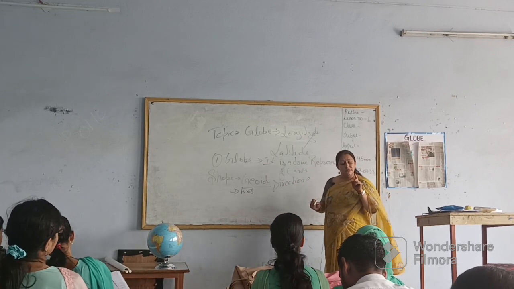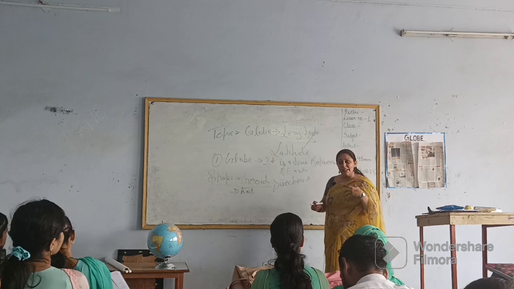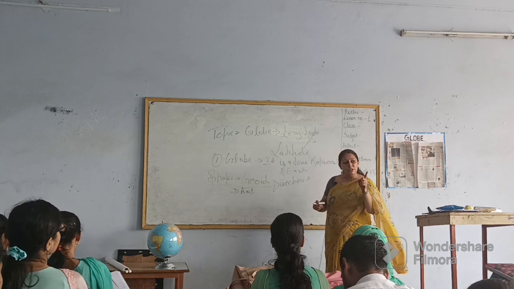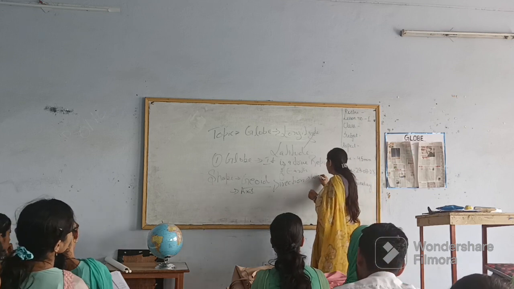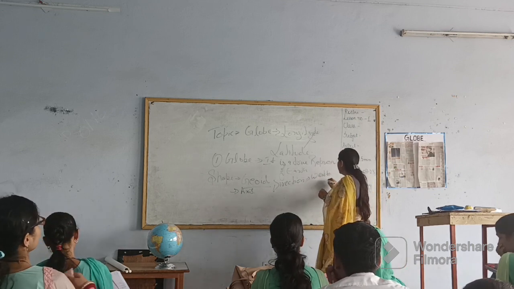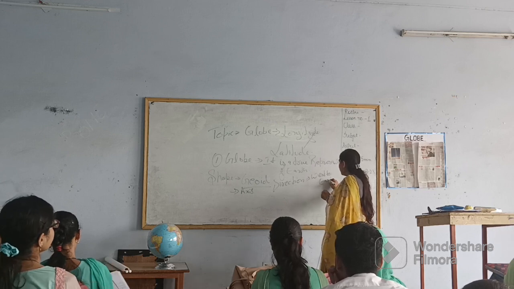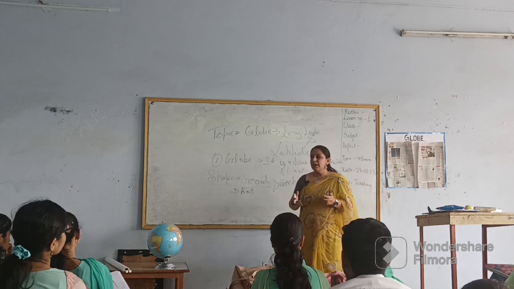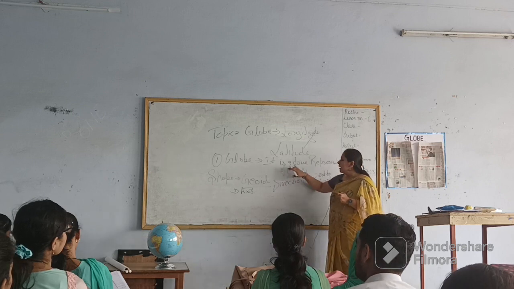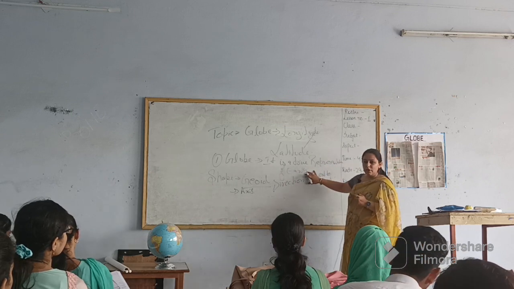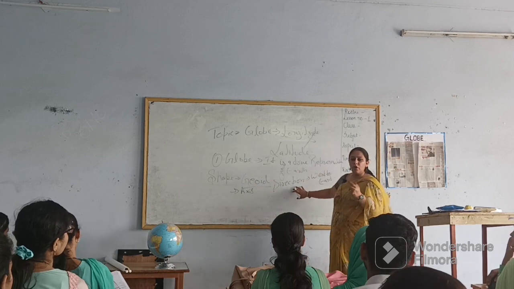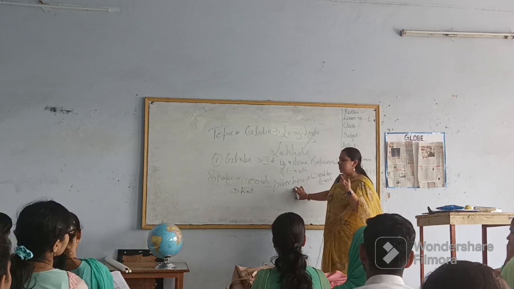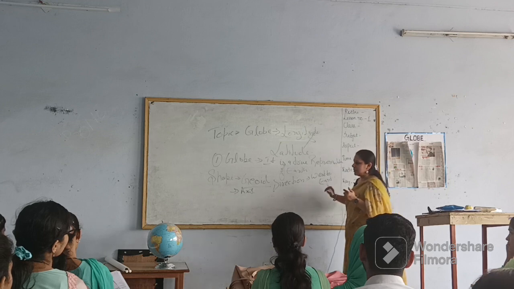And before speaking anything, you have to think that you are students of class 6. Direction is west to east. So we have studied three things: the globe is a true representative of the earth, the shape is geoid, and the direction of revolving of the earth is west to east.